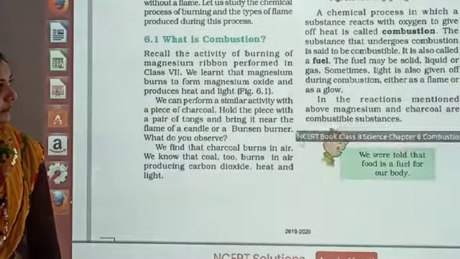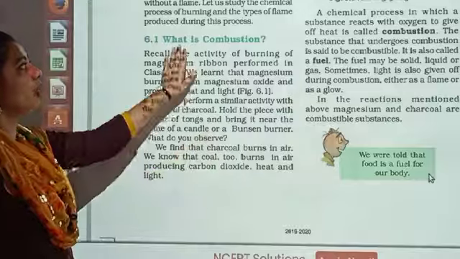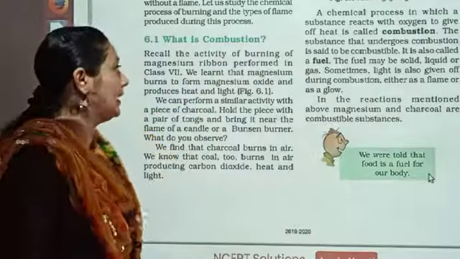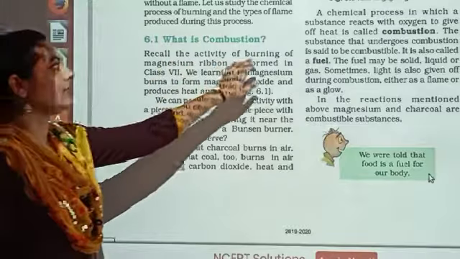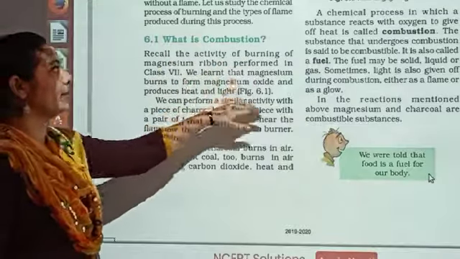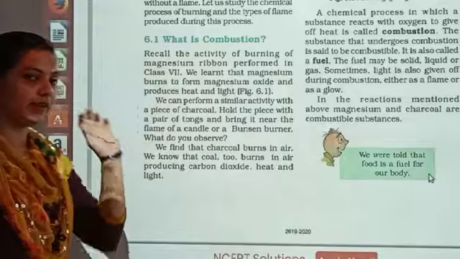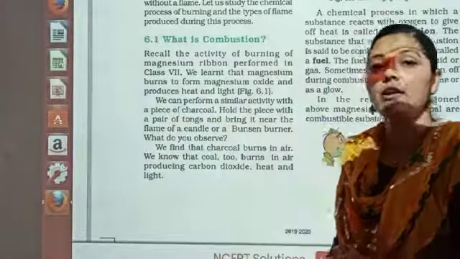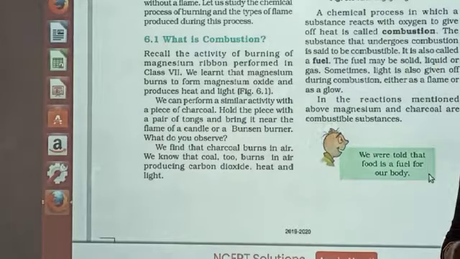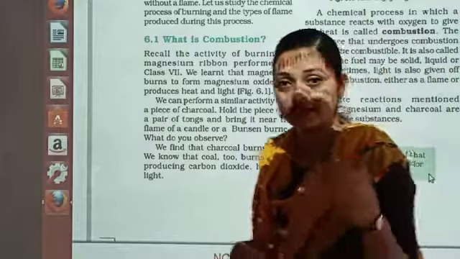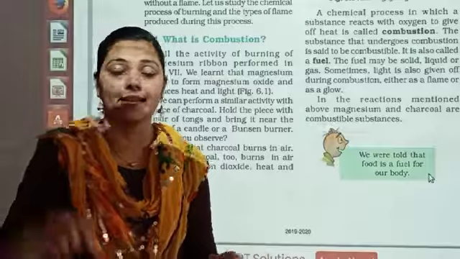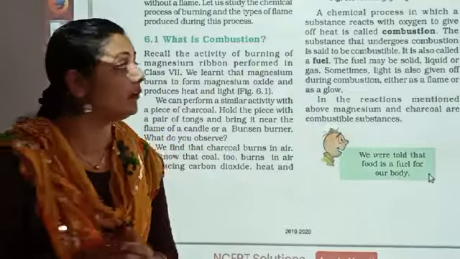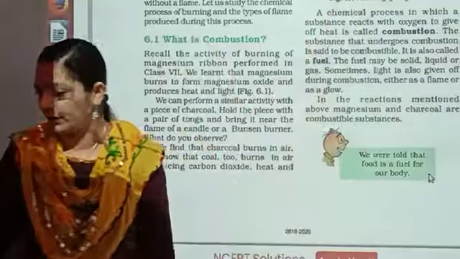See dear students, what is combustion? Let us see. Recall the activity of burning of magnesium ribbon performed in class 7. In class 7 you had one activity in which we burned the magnesium ribbon. I hope that activity is shown in 8th standard also, that when the magnesium ribbon is burned, it produces a white color flame. That is given in this picture particularly.